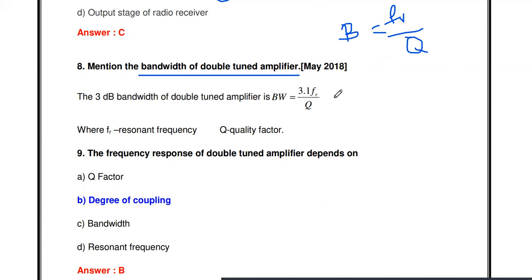The formula for the bandwidth of a double tuned amplifier is that bandwidth is equal to 3.1 times FR divided by Q. That means the bandwidth is 3.1 times higher than the bandwidth of the single tuned amplifier, where FR is the resonant frequency and Q is the quality factor. So this is the formula for the bandwidth of one single stage double tuned amplifier.